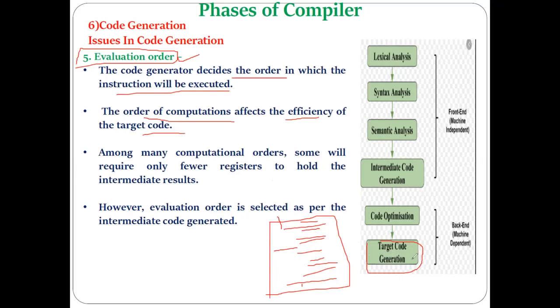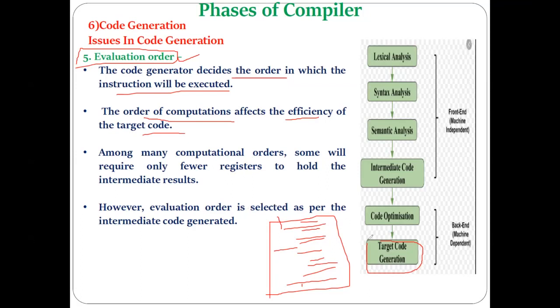And then the target code generation phase has to decide in which order the instructions should get executed, so that the program can get executed faster. Understood? So different evaluation orders can be checked by the last phase of the compiler, and accordingly a particular order can be selected to do the computation of the instructions in order to get the execution result faster.